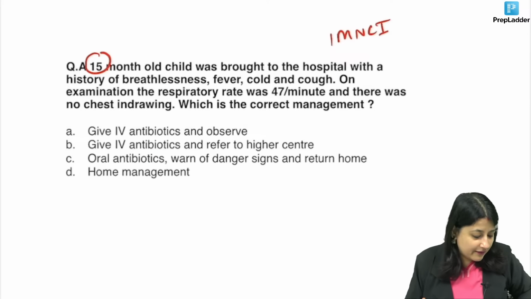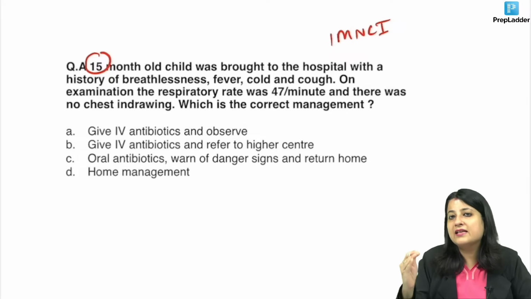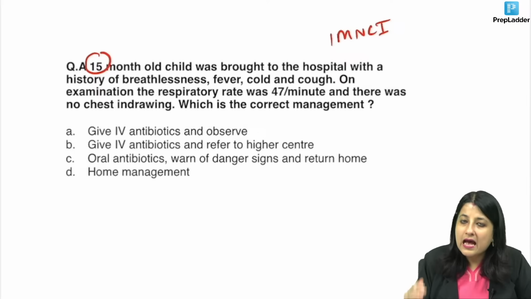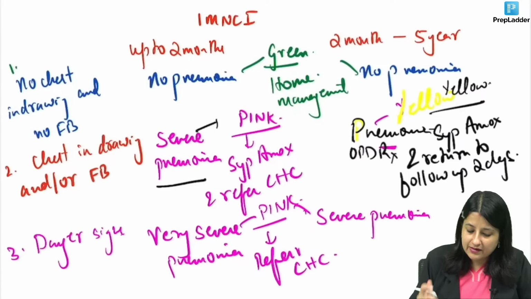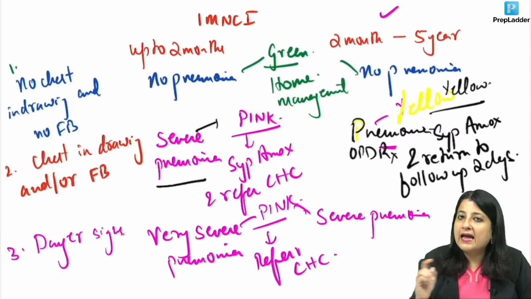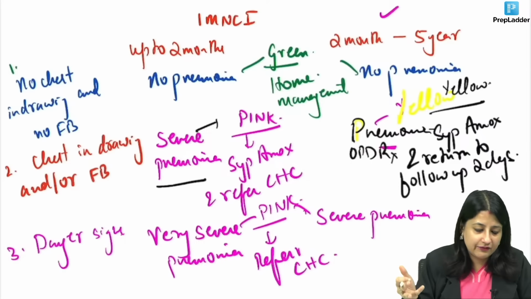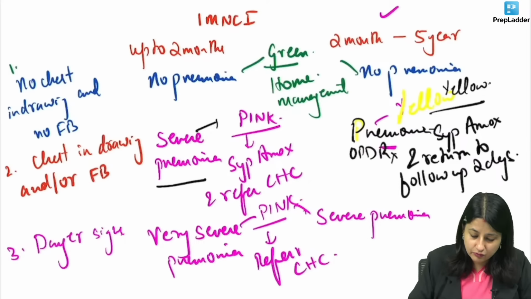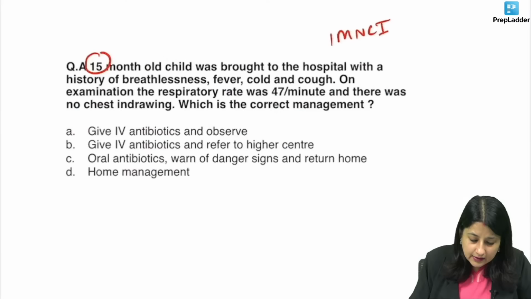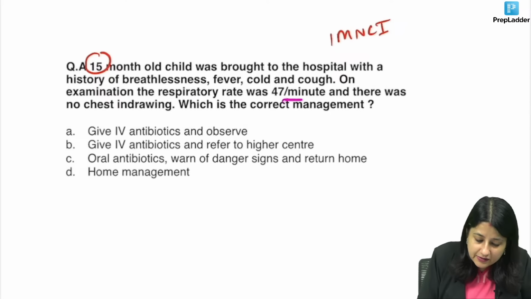15-month-old. So if I have a 15-month-old baby, which classification am I going to follow? I am going to follow this one, 2 months to 5 years. And in 2 months to 5 years, I have no pneumonia, pneumonia and severe pneumonia. First you will remember this, okay? Then see, history of breathlessness, fever, cold and cough. On examination, respiratory rate was 47 and there was no chest indrawing.